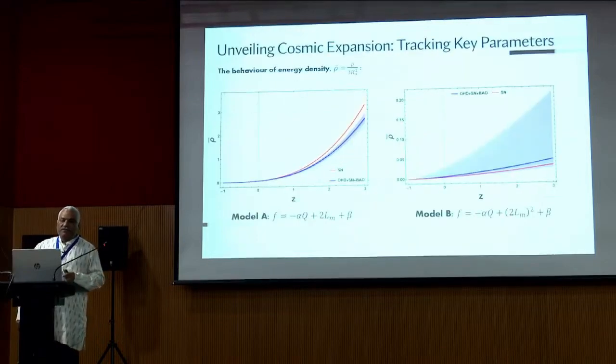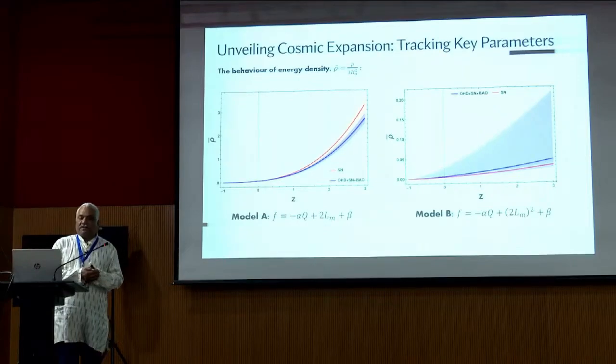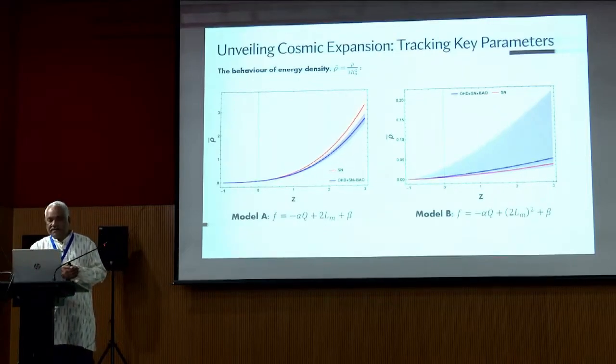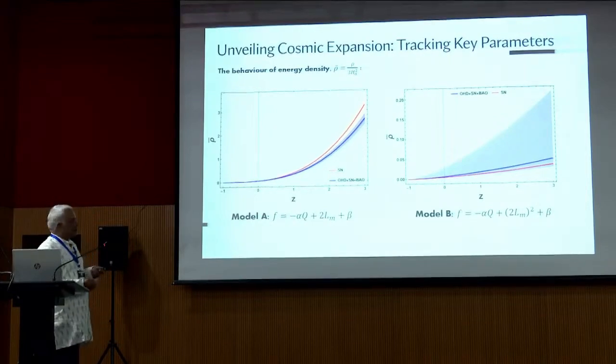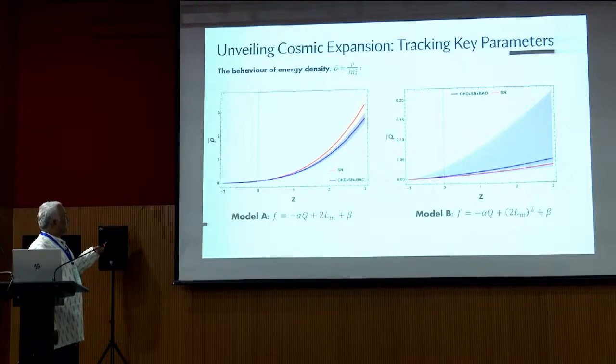Now coming to the key parameters, particularly the density, the deceleration parameter and the equation of state parameter. If you go for the density in both the models, rho bar is basically rho by 3 H naught square. You can see the density is positive throughout the universe, from the lower values to higher values of z, and it is the same in the second model.